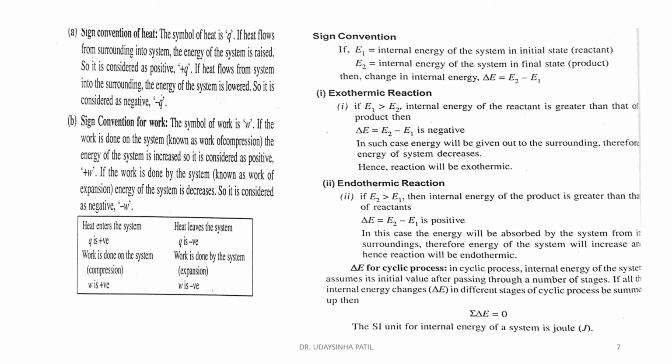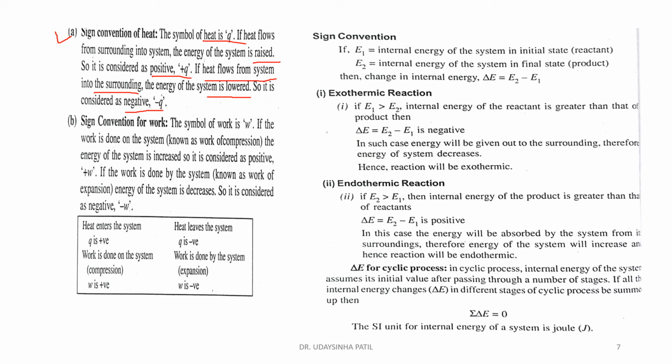The symbol of heat is Q. If the heat flows from surrounding into system, the energy of the system is raised. That means the system absorbs energy from the surrounding, and automatically the energy of the system is increased. So it is considered positive, plus Q. If the heat flows from system to surrounding, the energy of the system is lowered, lost. So it is considered negative, that is minus Q.